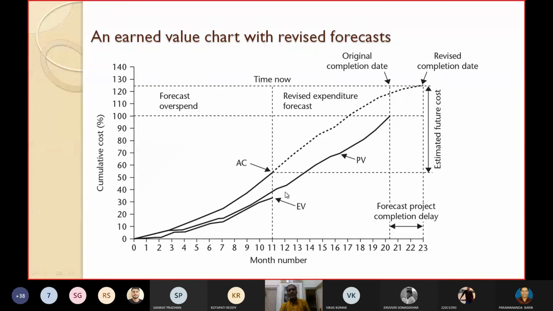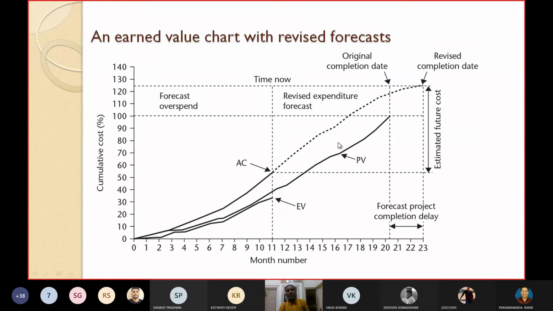What is today's date? Because on the x-axis we are taking the month number, and on the y-axis the cumulative cost, maybe in terms of percentage. So what is the status in the 11th month? You want to know the project status in the 11th month. Accordingly you can find out the EV, PV, AC. According to the PV value, the project is supposed to be completed by 20.25 months perhaps. And for the EV value, let's see 11, and accordingly you can find out, and if you see the AC value, you can forecast that it is going up to how much?